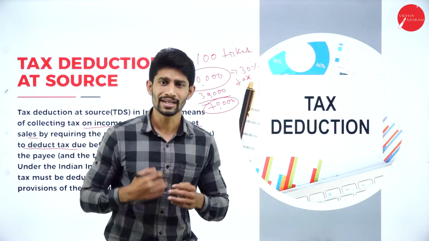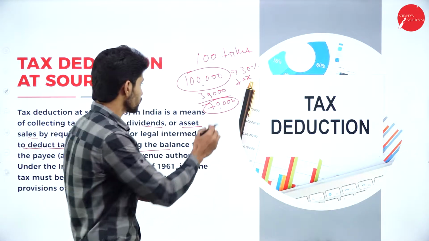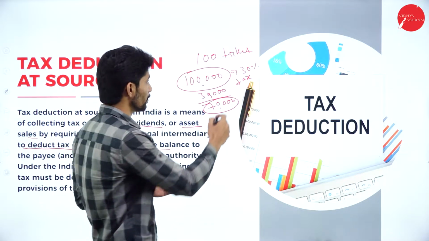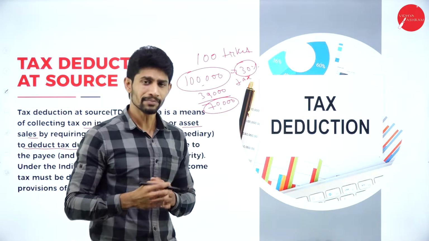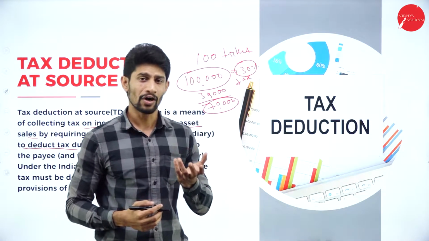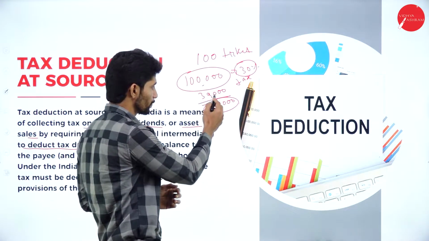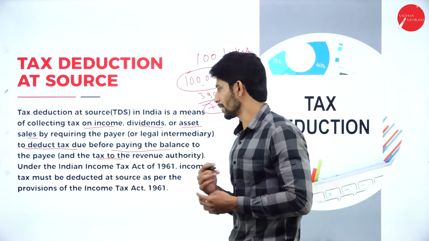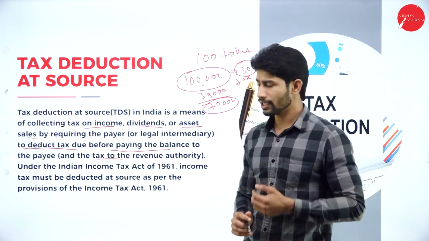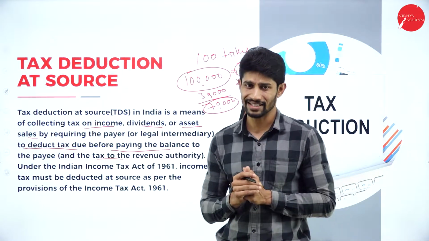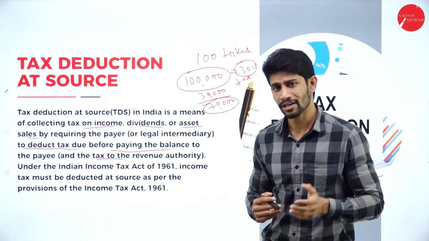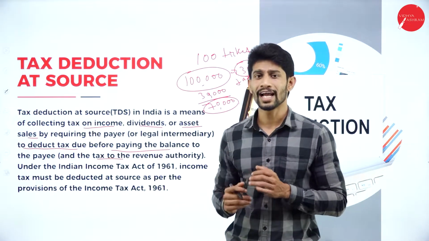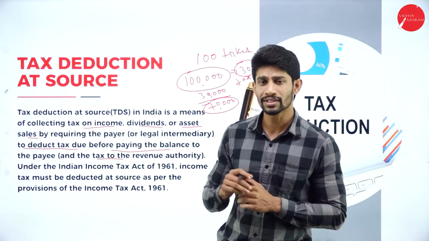So this system is called tax deducted at source. That means the source of income is winning from horse race. So from that source itself, they will be deducting 30% of tax from the person who wins the prize or the cash prize. So he'll deduct 30,000 and they'll give you the remaining amount of 70,000. So this TDS will be deducted on casual incomes, and on dividends and asset sales. That means if any asset is sold, on that asset also you are supposed to pay the tax at source of income. So who is liable to collect this tax? The person who is giving you the income.